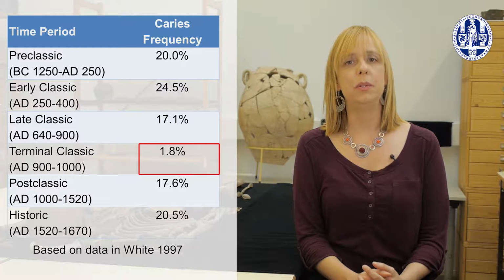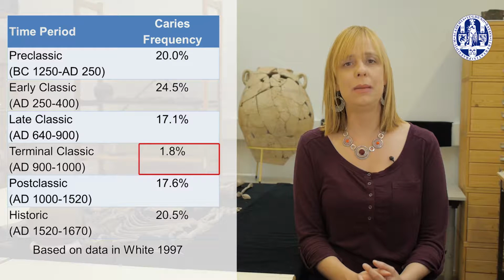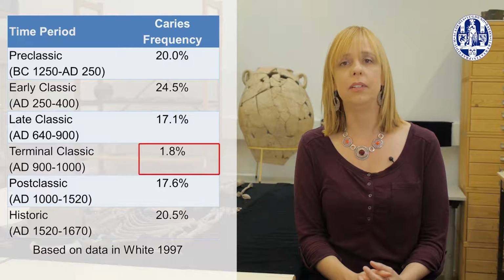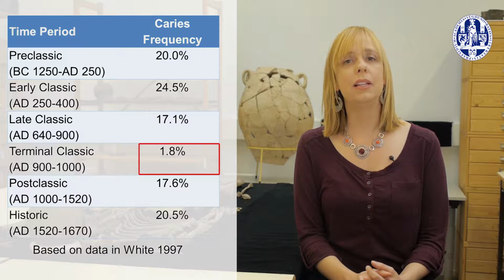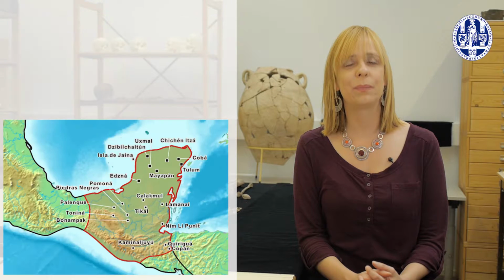This was proposed to be due to a dramatic decline in maize consumption, and later stable isotope research indeed found this to be the case, with terminal classic peoples having different stable carbon isotope values that showed maize, a C4 plant, was not as heavily consumed. It was likely replaced by a mixture of wild and domestic C3 plants.